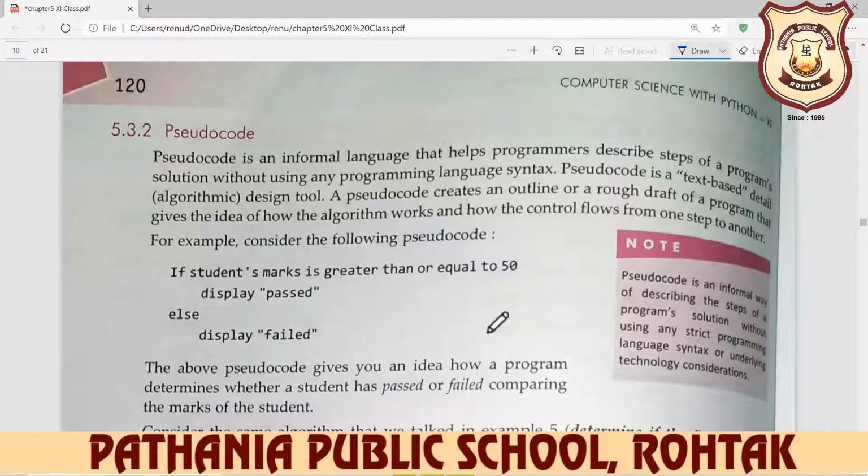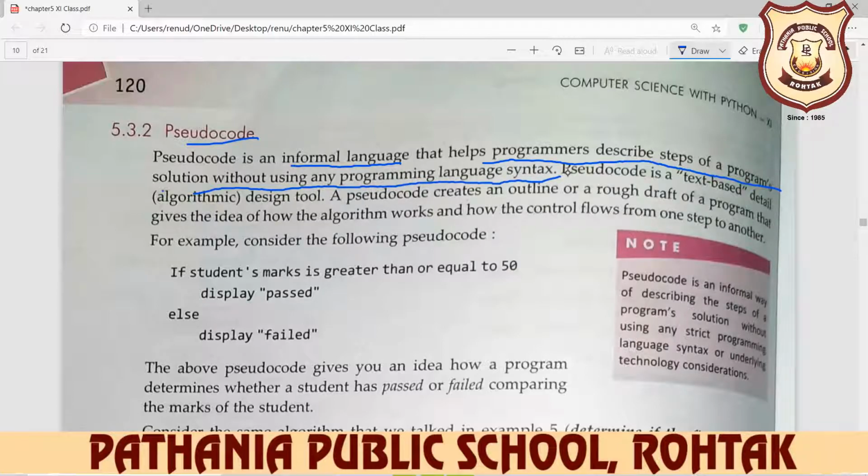But in the last video, we learned flowchart. In this video, we will learn pseudocode. We have already learned algorithm, flowchart, pseudocode. Pseudocode is an informal language that helps a programmer describe the steps of a program solution without using any programming language syntax.